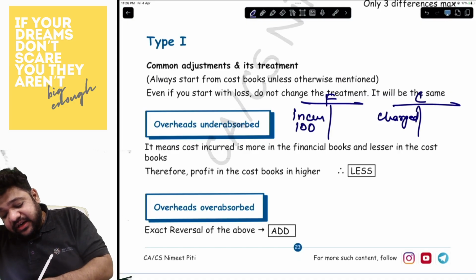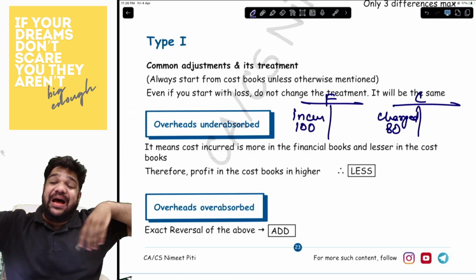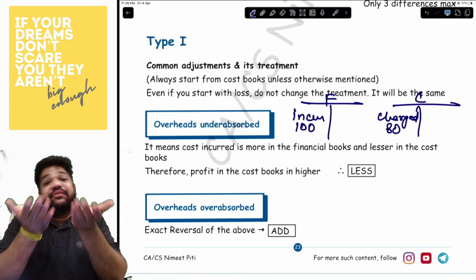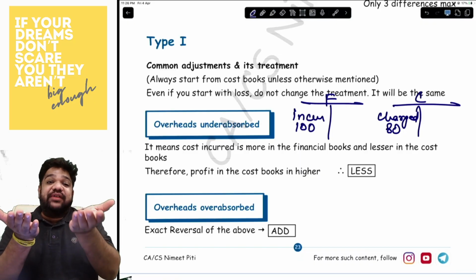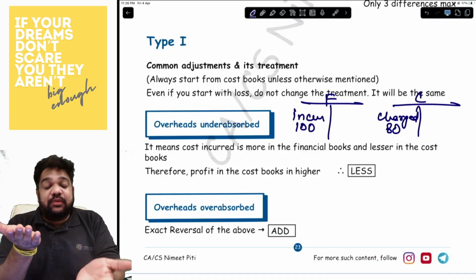Now let's say the incurred is 100 and charged is 80. So 100 rupees went out, came back only 80 rupees. So it is an under absorption. Now please understand, where have you written more costs? You have written more costs in the financial books. Because of that, the profit of the financial books is less.